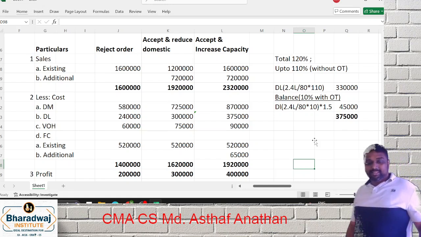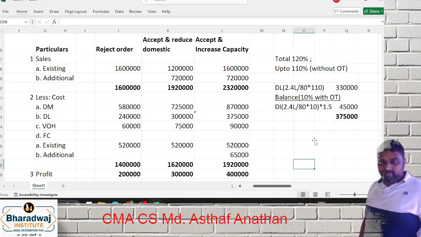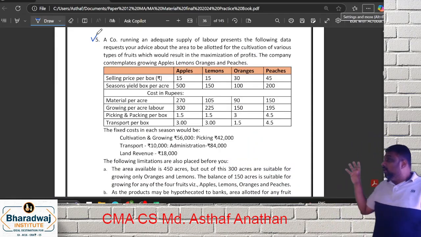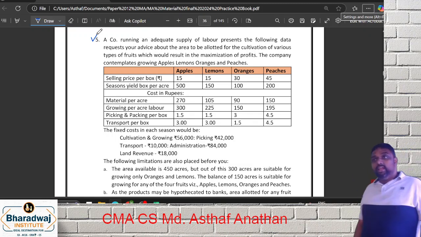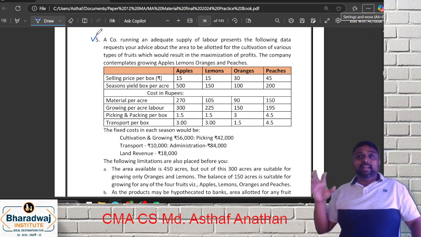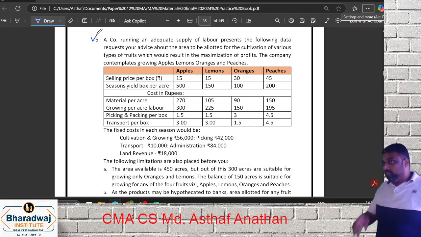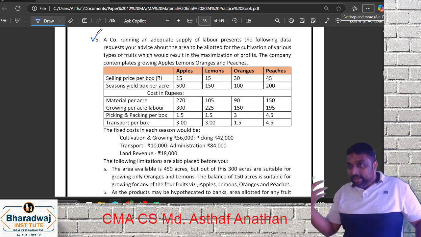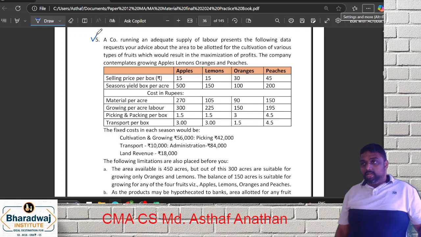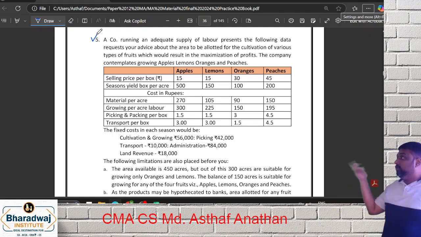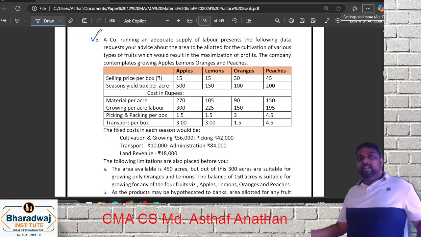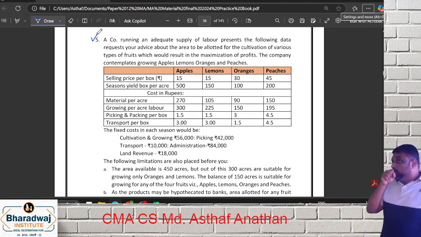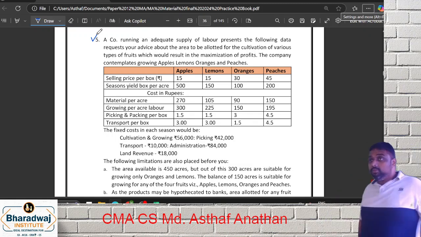So any doubt, please ask. Once you have completed, we'll discuss further. Now, with your permission, we'll go for the next question. We'll do one key factor. Generally, in your group 2, a standard key factor also sometimes comes for the exam. Key factor, as I discussed in the starting session, can be material, labor, machine hour, or land. So we're doing a land problem. Some of you may be familiar with it from group 1 itself. Land is a little advanced. So we'll do a land question.